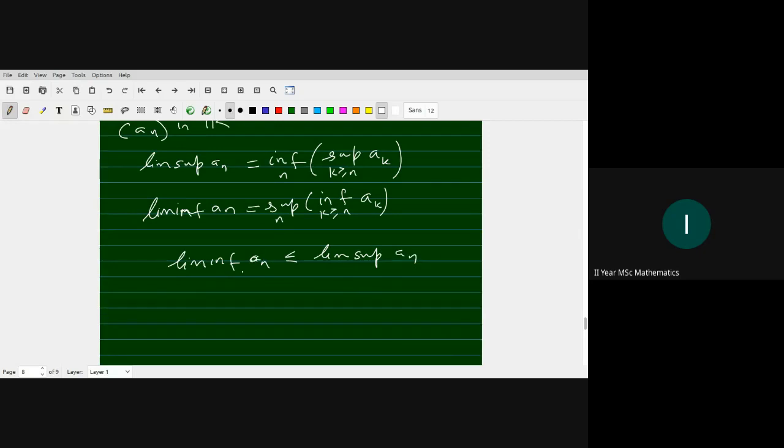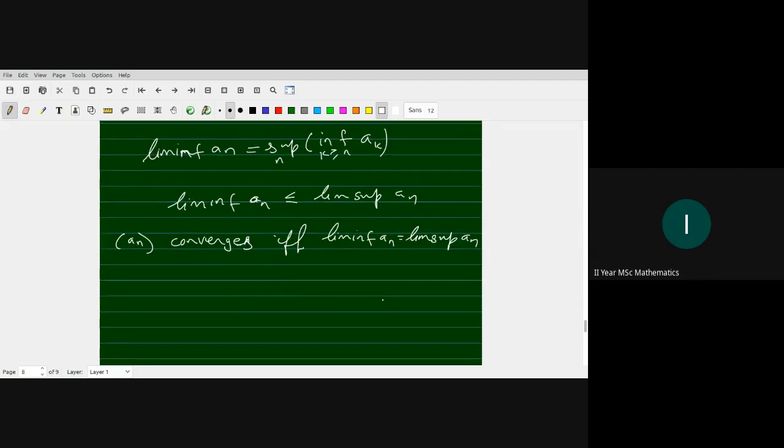Okay, and the sequence a_n converges if and only if limit infimum a_n equals limit supremum a_n. If both are equal, then we say that a_n is convergent. The common value of the limit infimum and limit supremum is the limit of a_n. The limit is the common value, right?